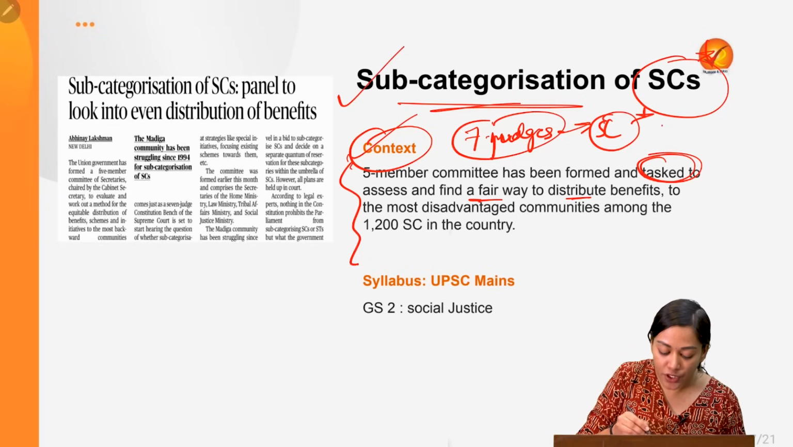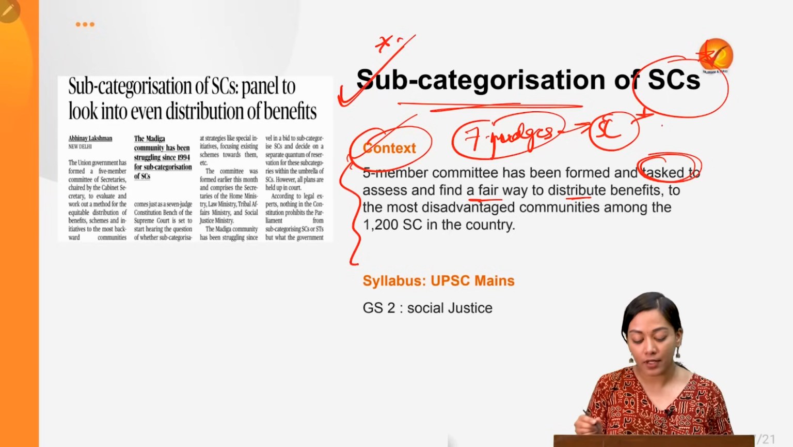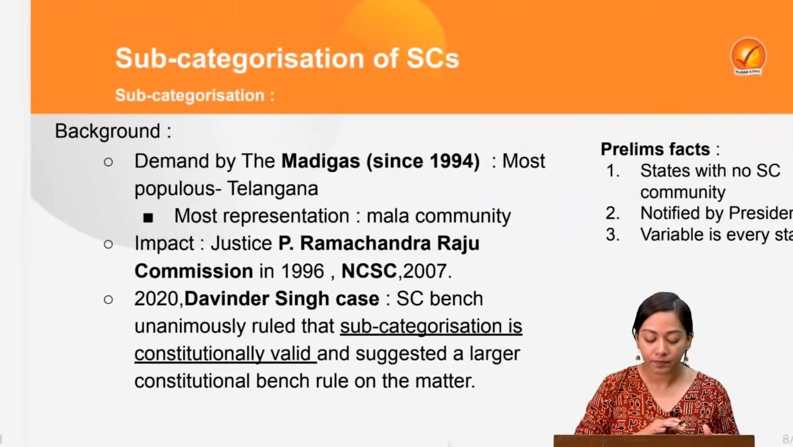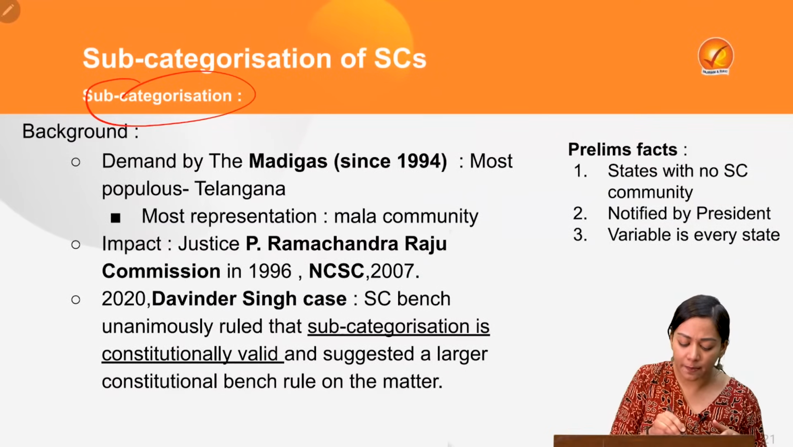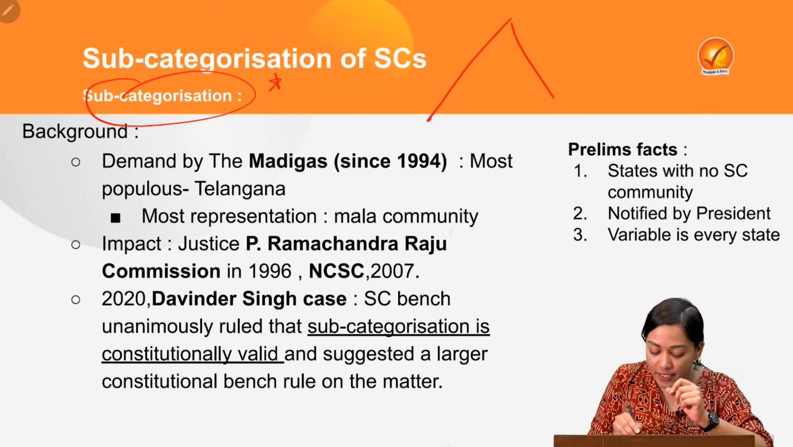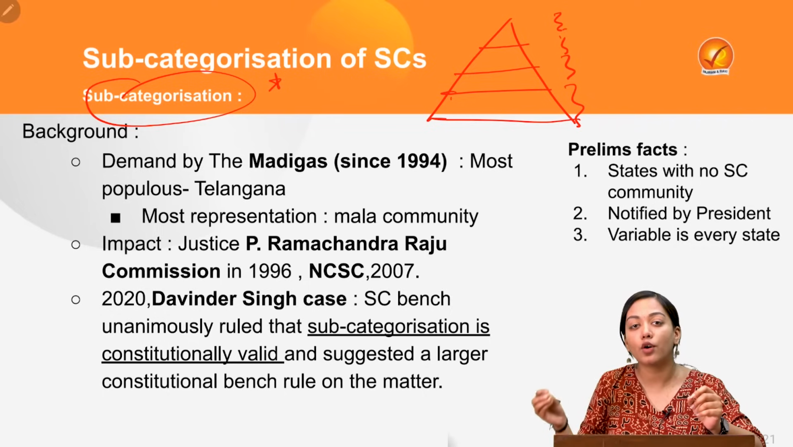So there is a huge impetus given by the government, the judiciary and the executive to facilitate the sub-categorization of scheduled caste. So let's have a deeper look into this topic. So first of all, what is sub-categorization? Sub-categorization is basically classification of a minority community into subclasses on the basis of their socio-economic conditions.